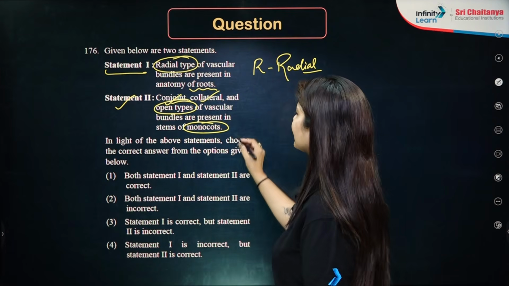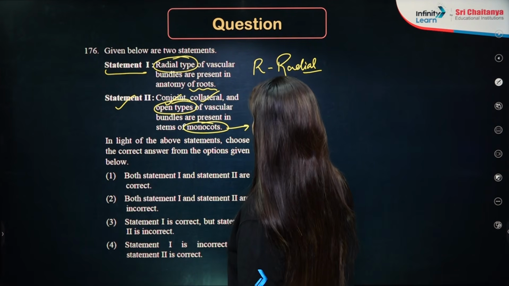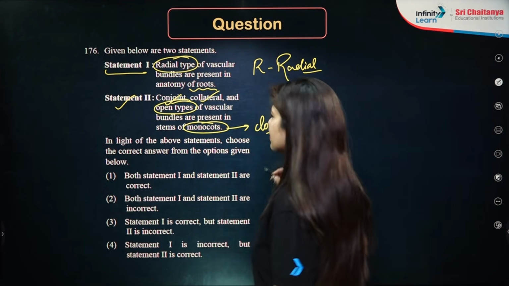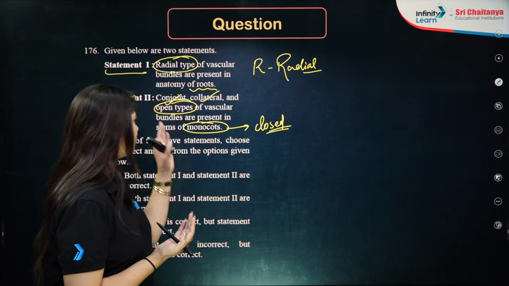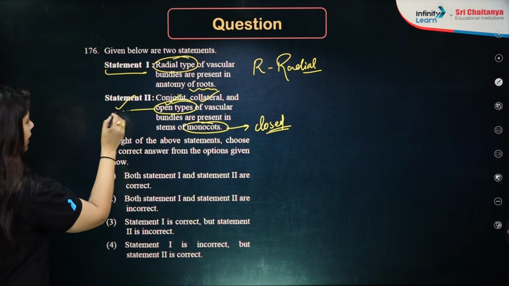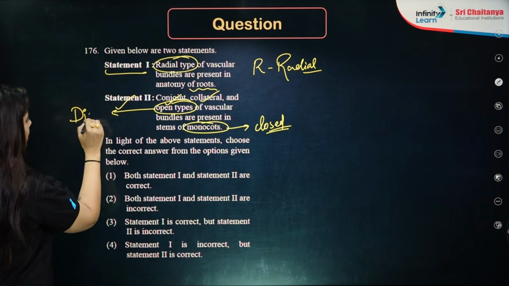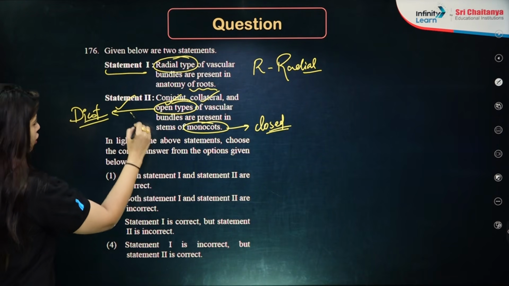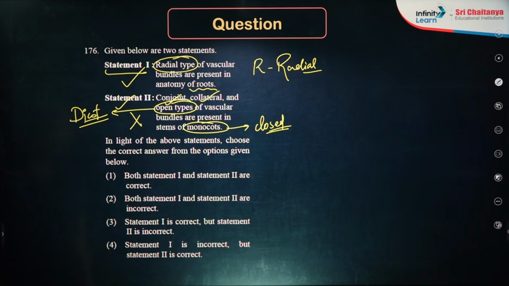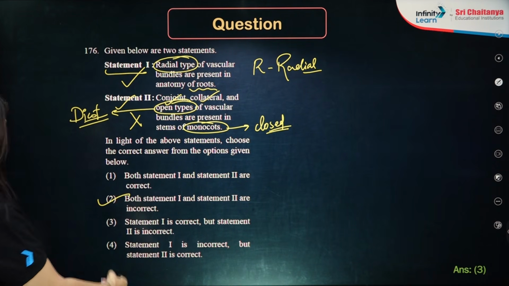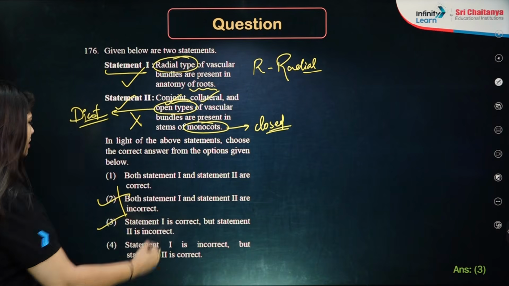In the monocot, there has to be closed type of bundle, because cambium is absent here. Open type will always be in dicot, not in the monocot. So this is a wrong statement, and this is a correct statement. 1 is correct and 2 is incorrect has to be the correct answer, which is option number 3.